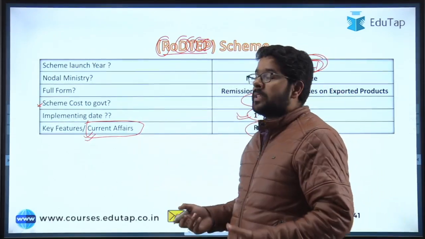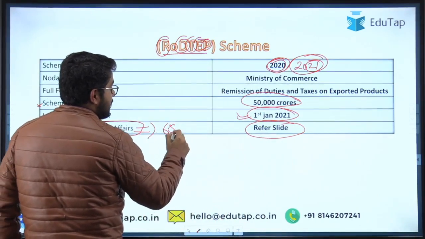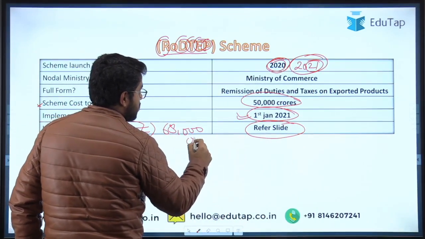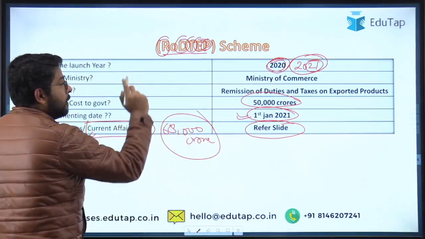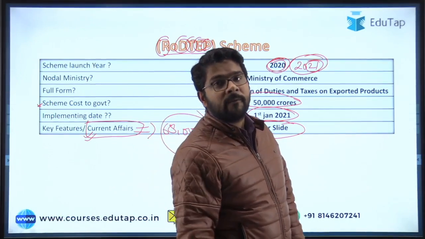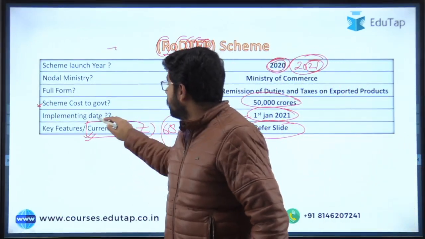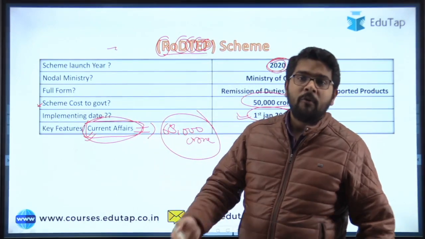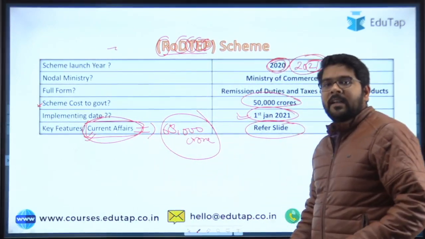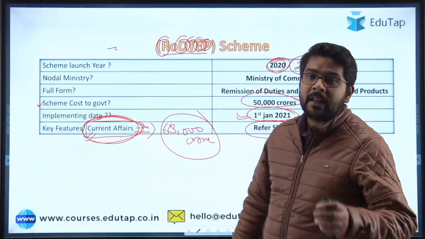For example, there was news that the government will be providing 68,000 crore of additional fund for this particular scheme. That kind of question can be asked in phase 2 of our exam along with phase 1. So that's how we need to cover it from the current affairs point of view. I hope now you have understood this scheme in entirety. The only thing that remains is current affairs, and you need to refer to that.